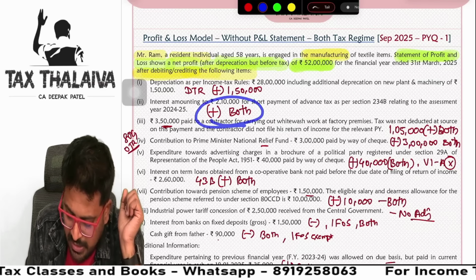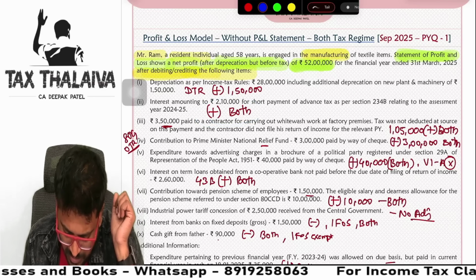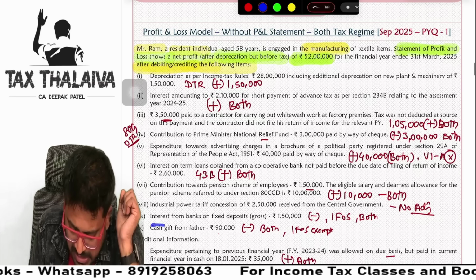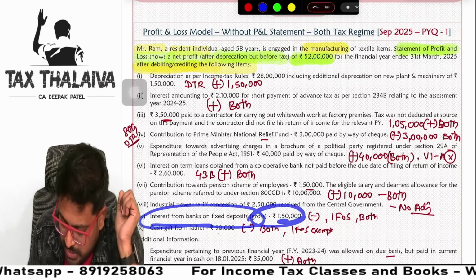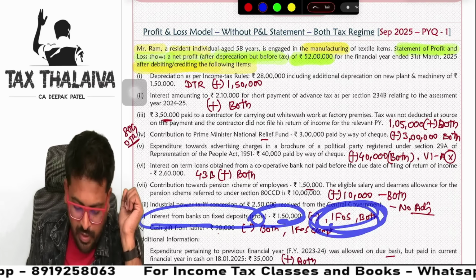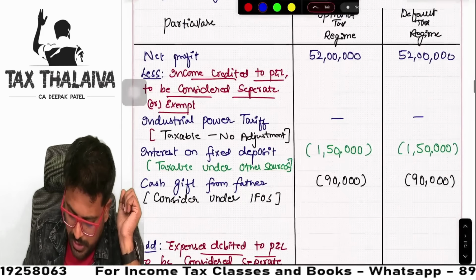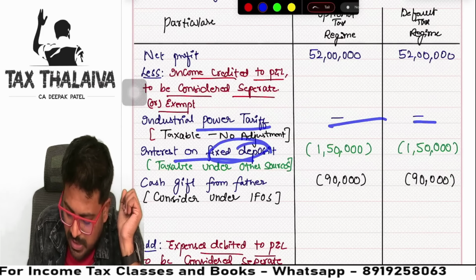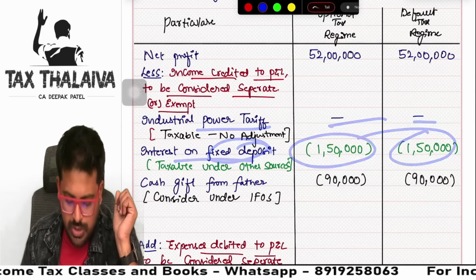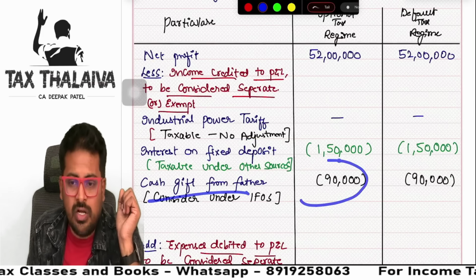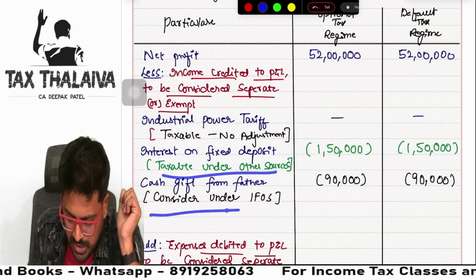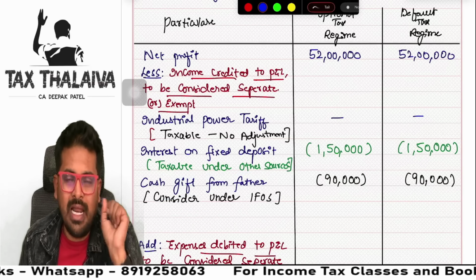Yes, what is there like that here? Interest, you see here, not this interest. Wait a second. So first we will take what? Interest from bank deposits 1,50,000, IFOS. Here we can see IFOS. Industrial power tariff, okay, nothing. Interest on fixed deposits 1,50,000. Cash gift from father also 90,000, IFOS. And we are writing here: taxable under other sources. Consider under IFOS. One line you write.